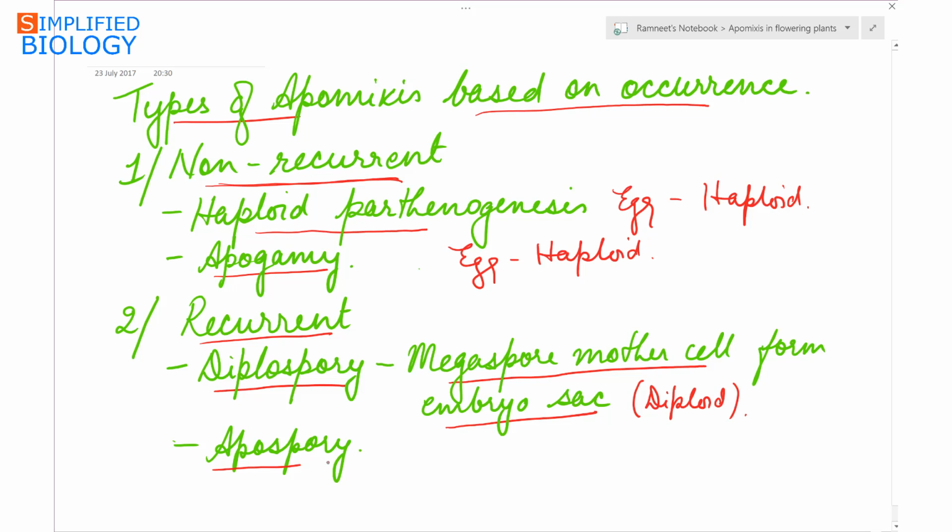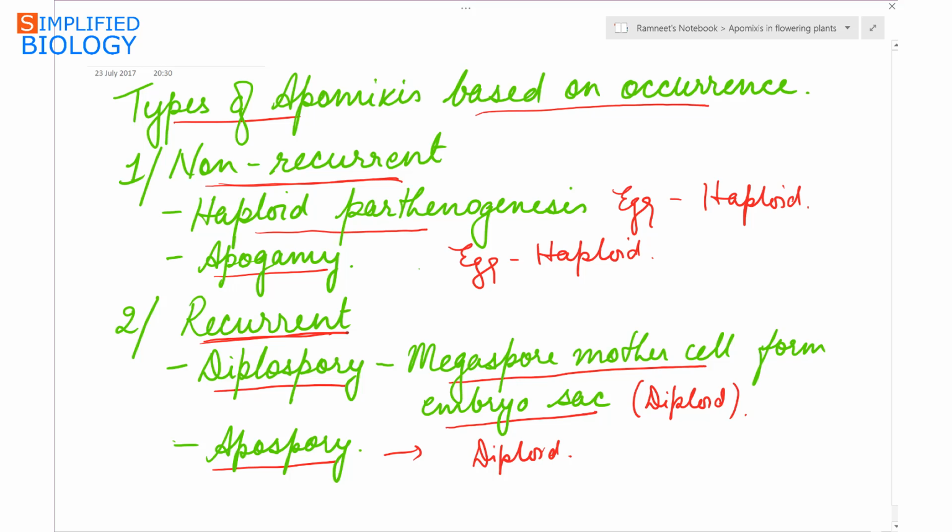And second, in case of apospory, where any cell of the sporophyte produces gametophyte without undergoing meiosis. In this case too, the cells of the embryo sac are diploid. They are able to reproduce further, hence this is